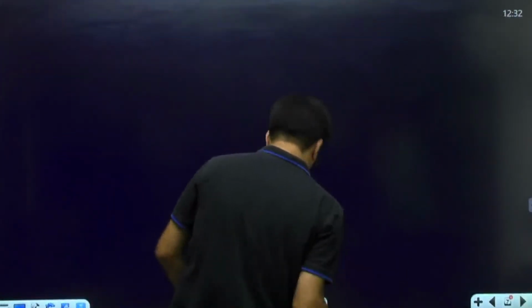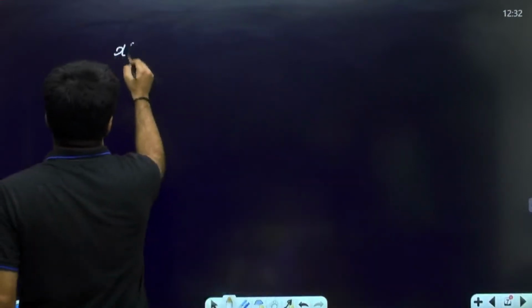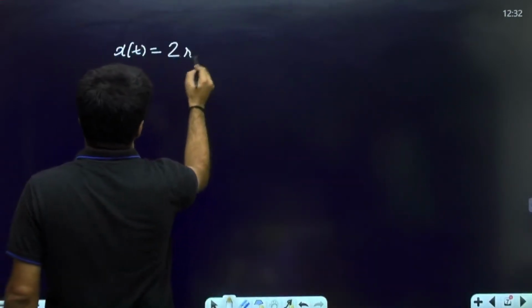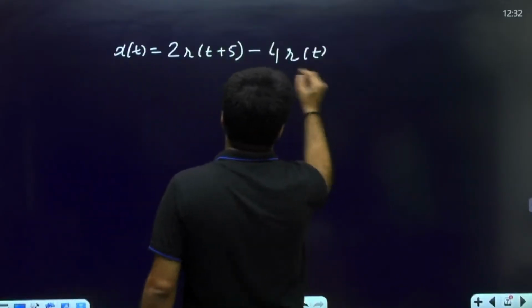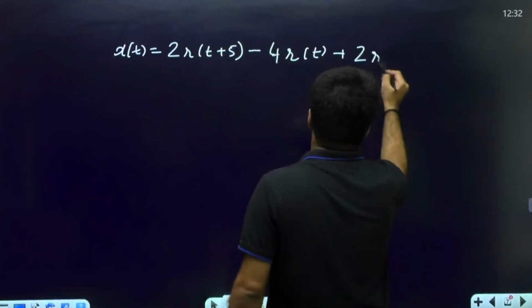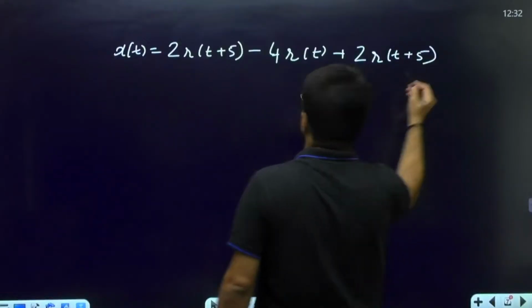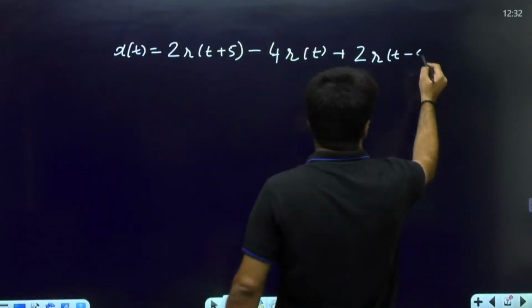Let me write down the obtained signal: 2r(t+5) minus 4r(t) plus 2r(t-5).